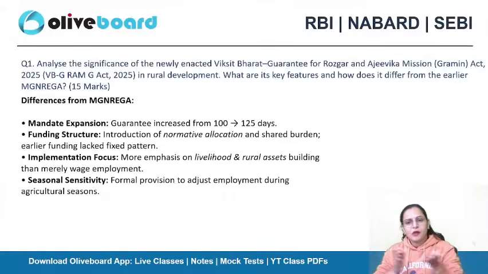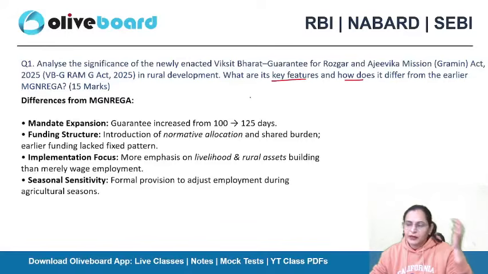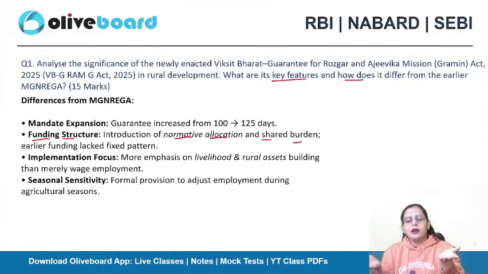Okay, now how is it different? So we mentioned its key features. Now you need to mention how it is different from Manrega. So, mandate expansion. Earlier there was a 100-day guarantee, and now it is a 125-day guarantee. Funding structure. So there are normative allocations and shared burden. Earlier mostly the funding was from the central government. Now it is in a fixed pattern, from the central and the state government both.